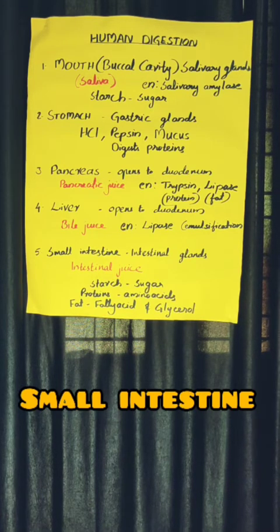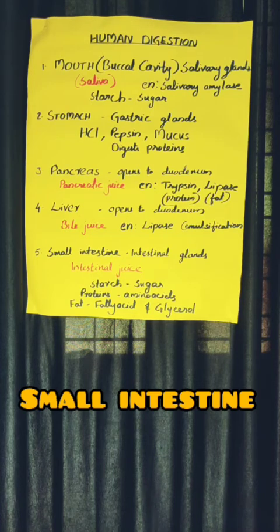Again, one more part in our alimentary canal, that is the large intestine. In the large intestine, the excess of water present in our food will be absorbed. Absorption of excess water present in our food items will be done in the large intestine. Then after that, the undigested food, we cannot say waste food, passes through the large intestine and reaches the end of the large intestine.